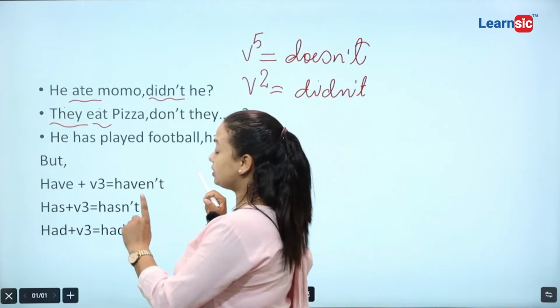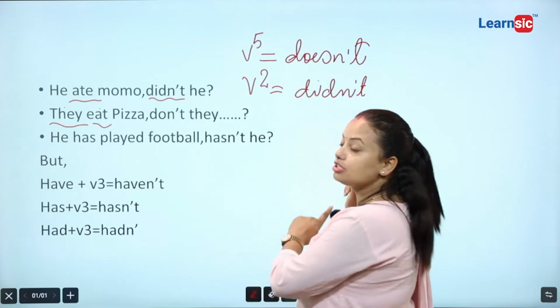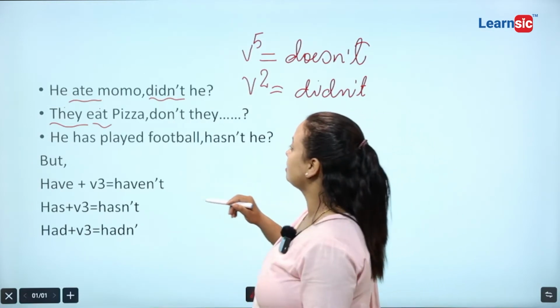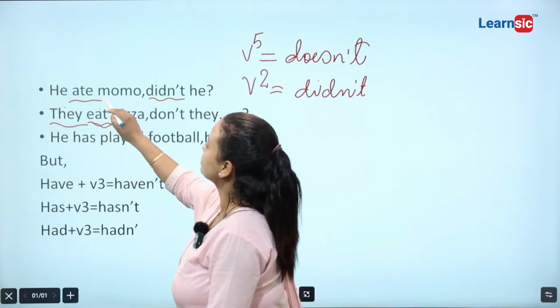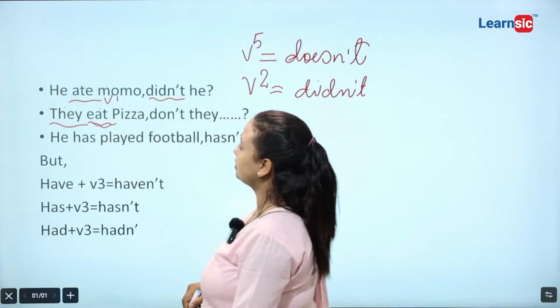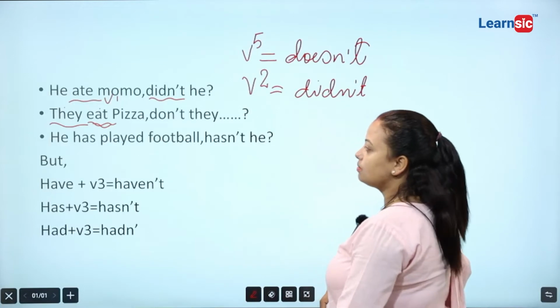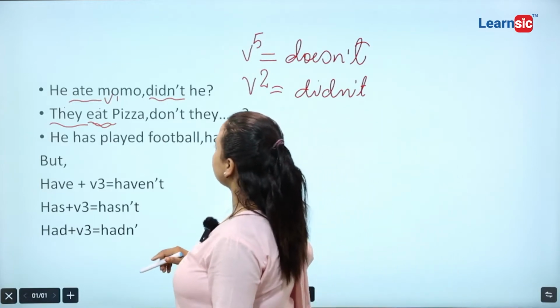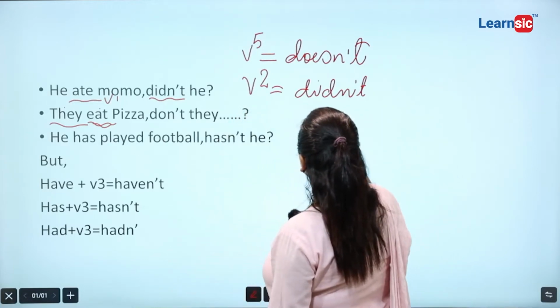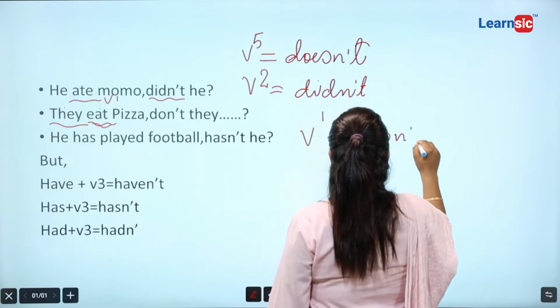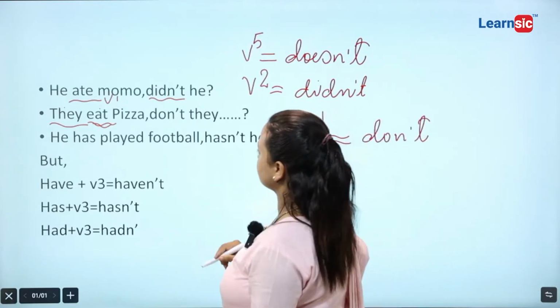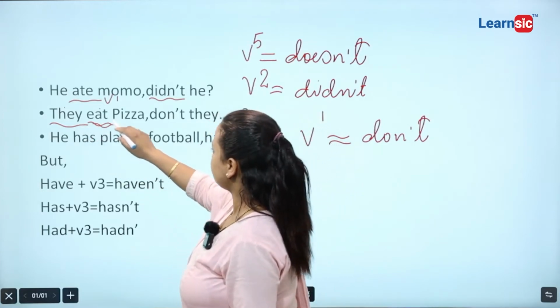but we need to see here the different things on question tag. Now, eat, which form is it? This is verb 1. They eat pizza. If there is verb 1, then we need to write down don't. Okay, they eat pizza.